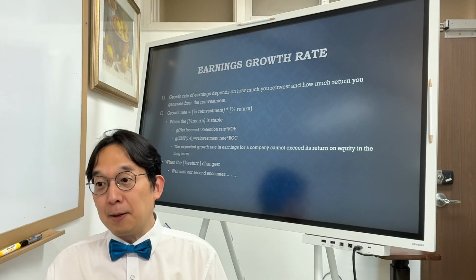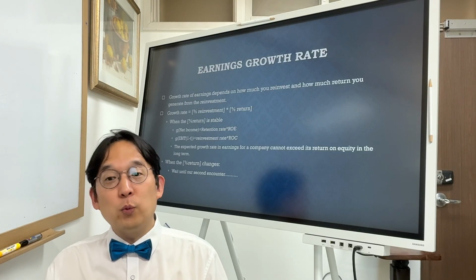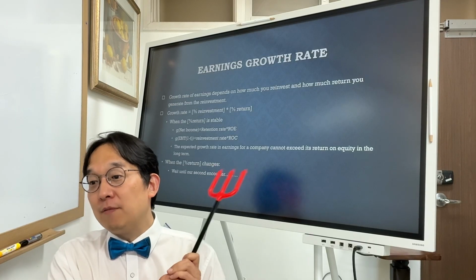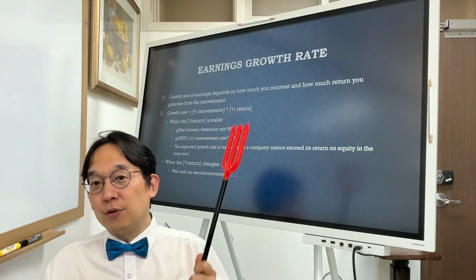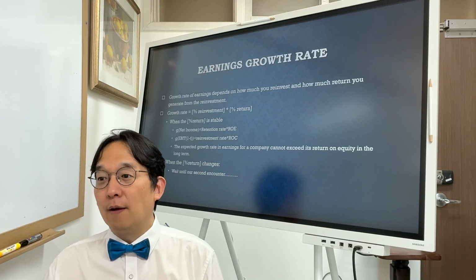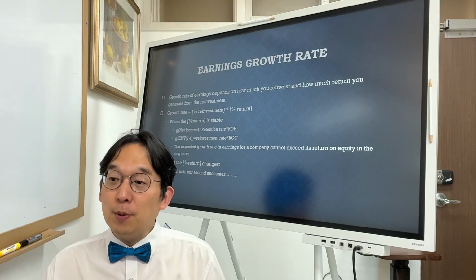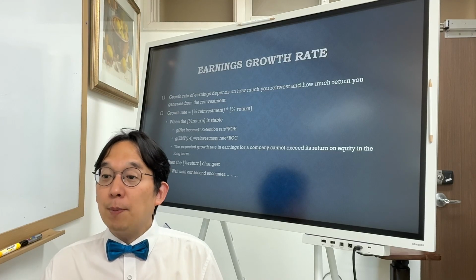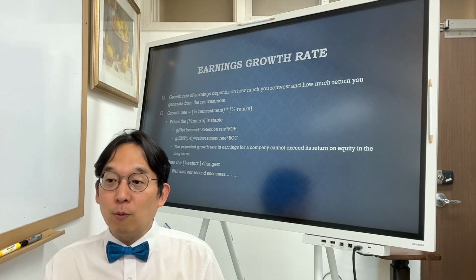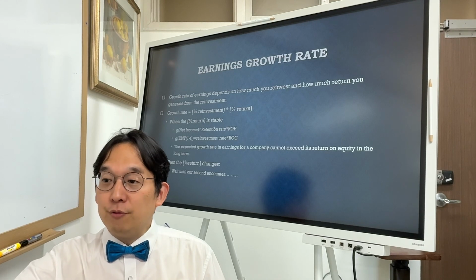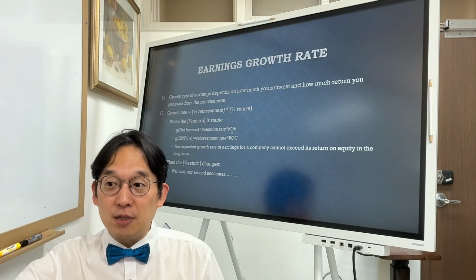That's the idea. So growth rate, we can analyze it to be a composition of reinvestment rate and the rate of return for your investment. So you multiply these two: percentage reinvestment and percent return. When the percent of return is stable, growth rate of net income will be retention rate times return on equity.